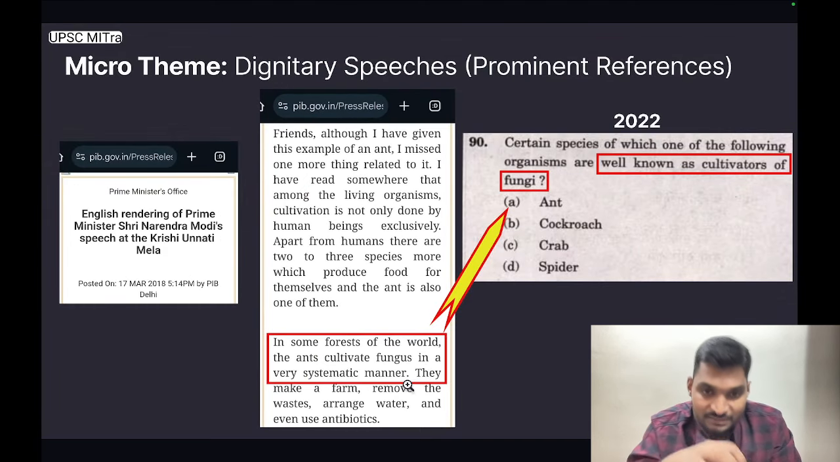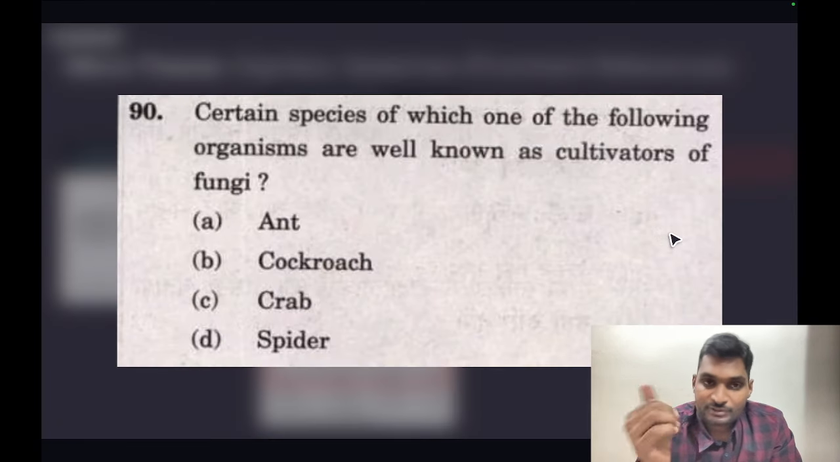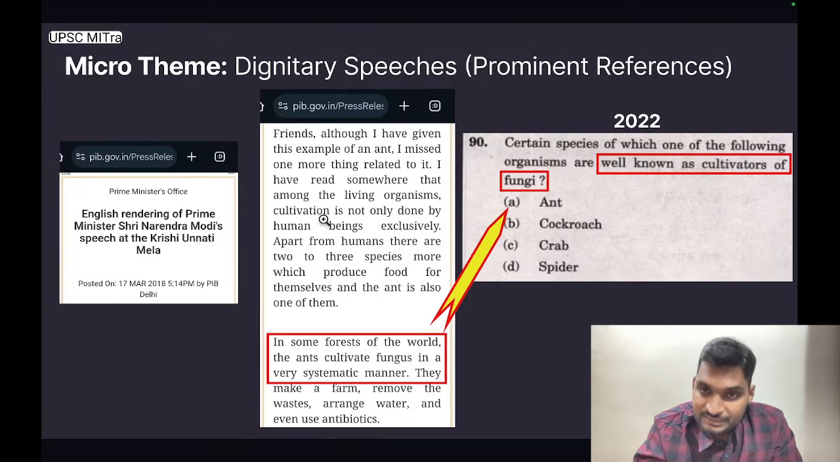UPSC picked up this information from this PIB release under this particular micro theme of prominent references from dignitary speeches and framed this direct question in the prelims 2022 paper. The question was this: certain species of which of the following organisms are well known as cultivator of fungi? And the direct answer is ants.